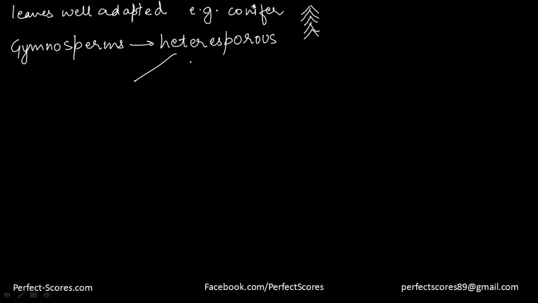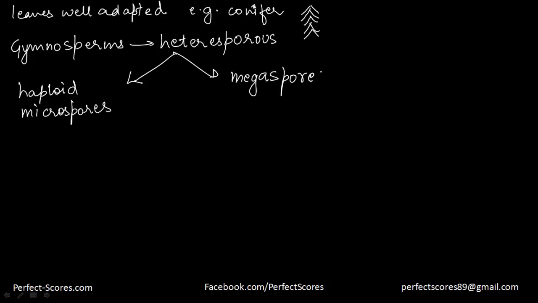There are two kinds of spores. One is haploid microspores, and the other one is megaspores. As the name suggests, you can easily find out which one is going to be bigger. It's going to be the megaspores. Now, both of them are produced within sporangia.